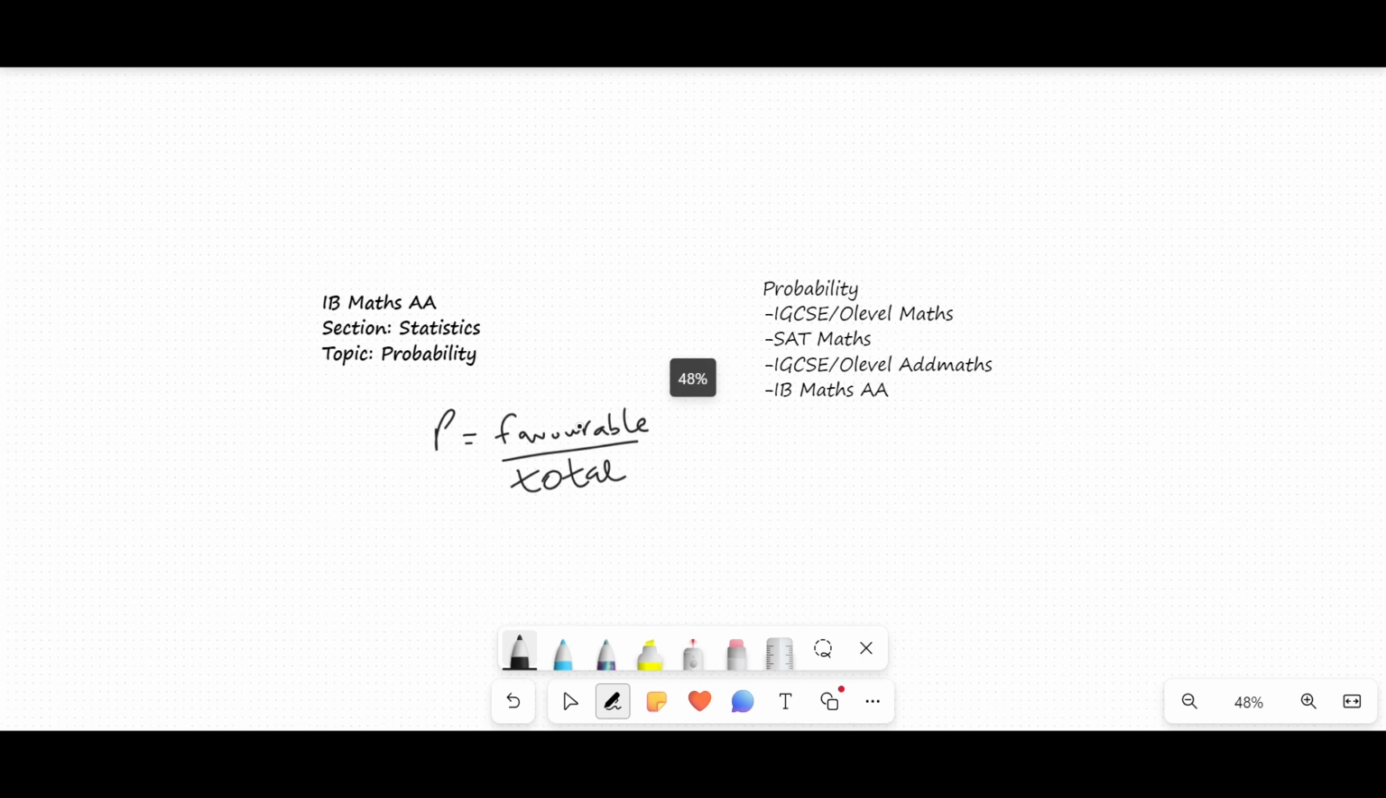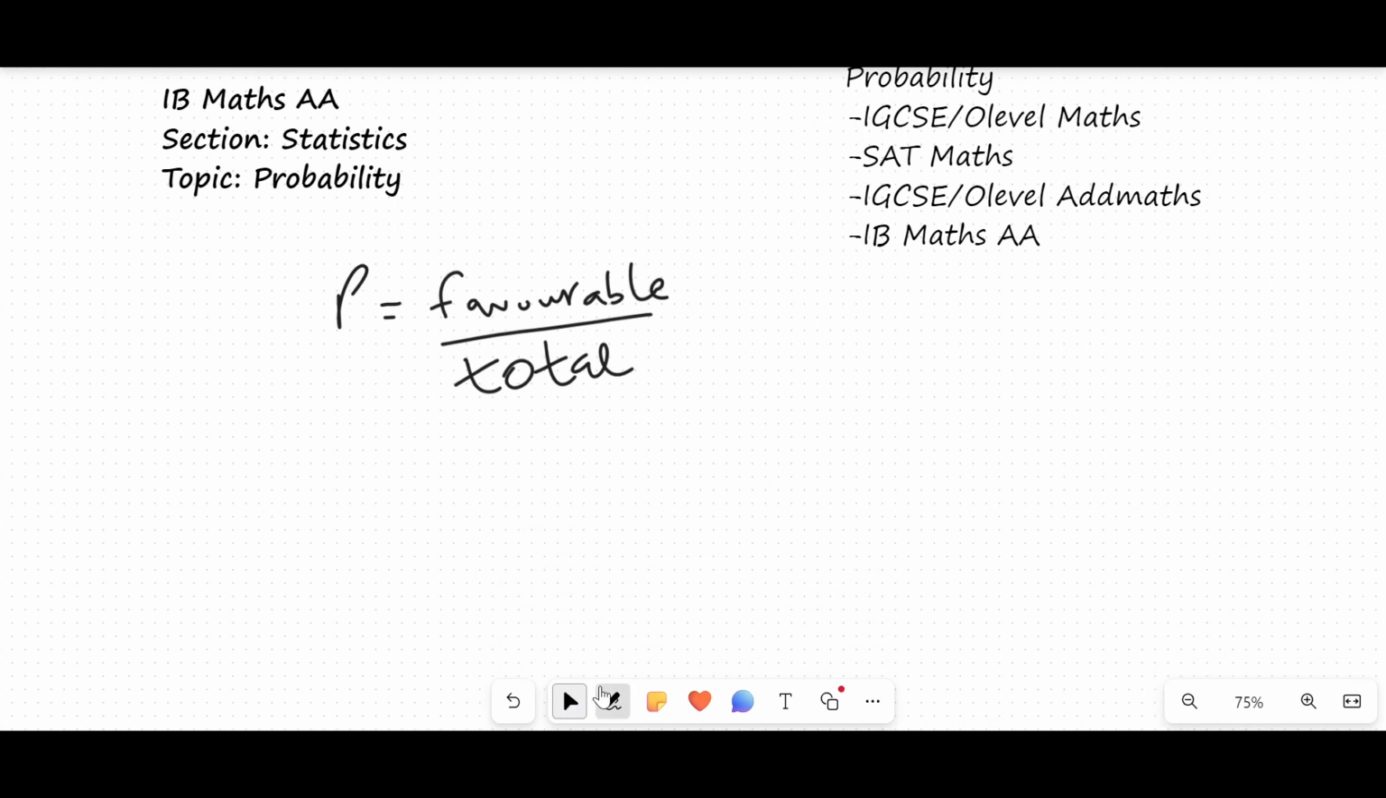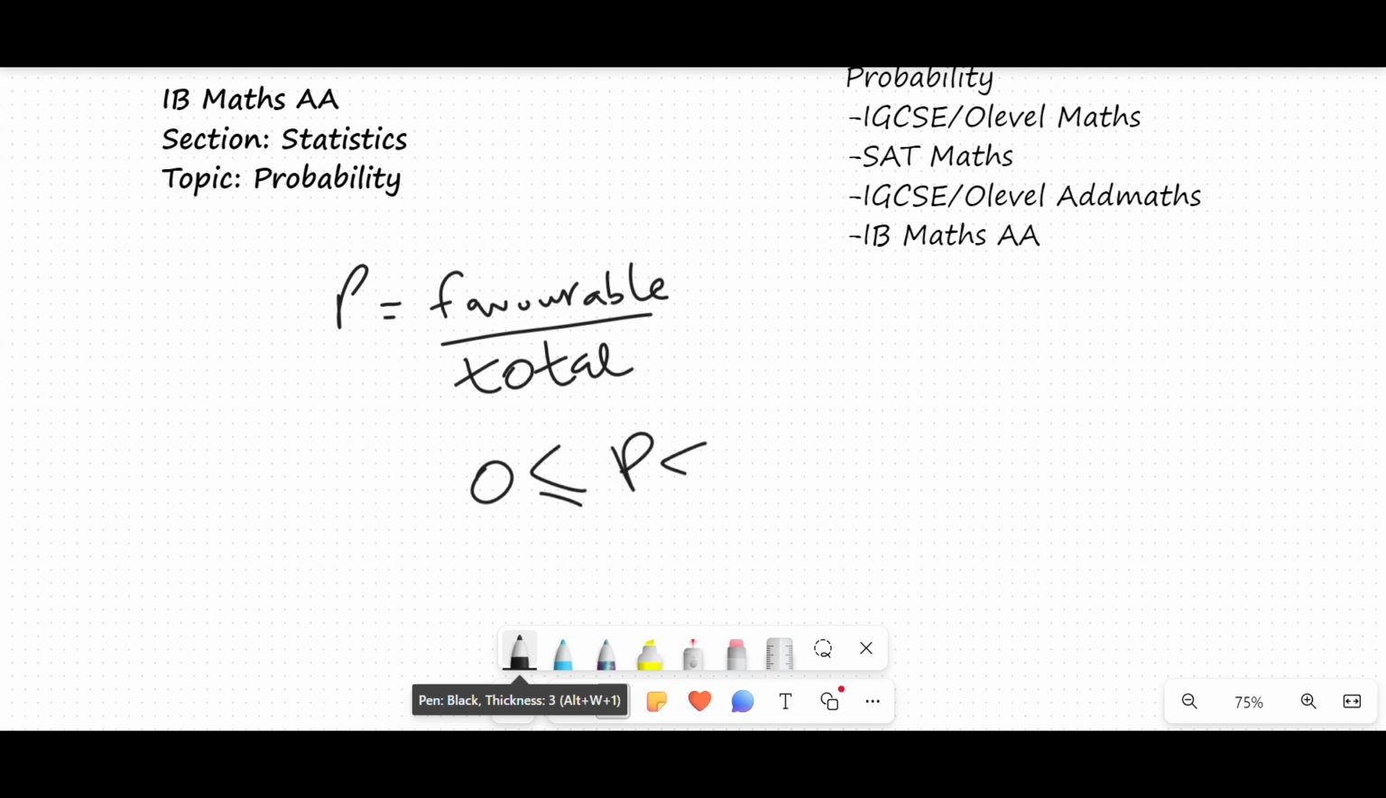The next thing I want you to know about probability is that probability ranges between 0 and 1. So it is 0 and 1. It can never exceed 1 nor can it go below 0. Because the reason is simple. How can favorable outcomes exceed total outcomes?